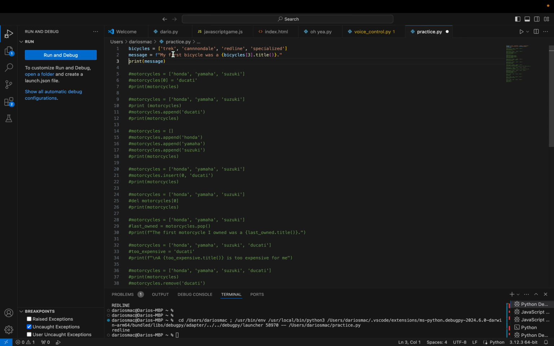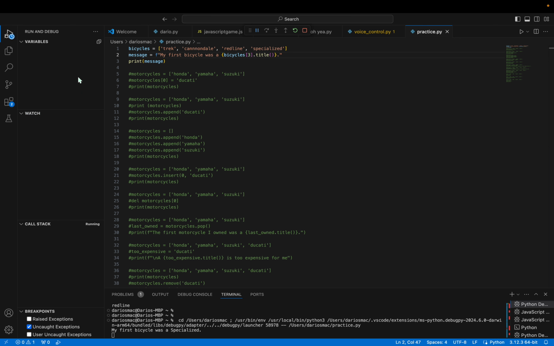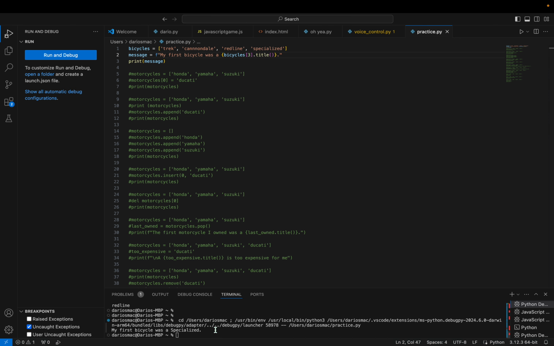It's pretty simple. If I put Specialized here .title, it'd just be the same. But I am putting bicycle 3 because I could also put bicycle 2, bicycle 1, or bicycle 0, but I'm going to keep it at bicycle 3. And look, my first bicycle was Specialized, which is true. I've never had a Trek, Cannondale, or Redline bike.